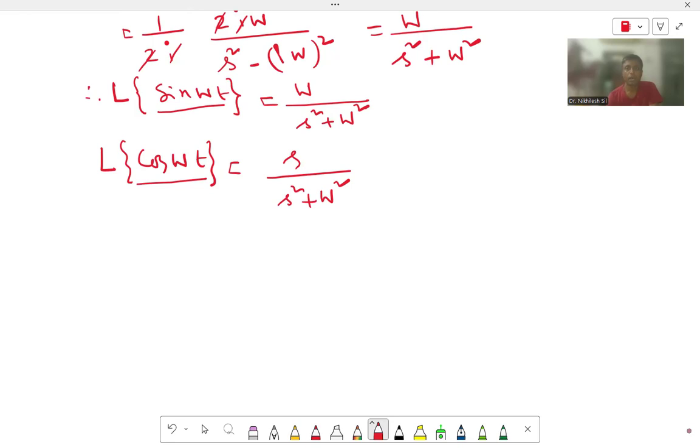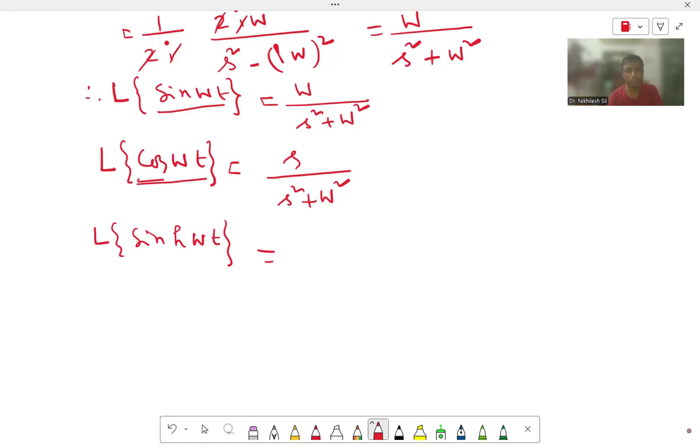Now the question is how we can remember. Sometimes in the examination hall we will be nervous, and we will forget whether to put s when finding sine and omega when finding cos. I remember it this way: if we extend the term cos, the s is pronounced longer, so it is s by s square plus omega square. So if s is in cos, then omega will be in sine. Clear?